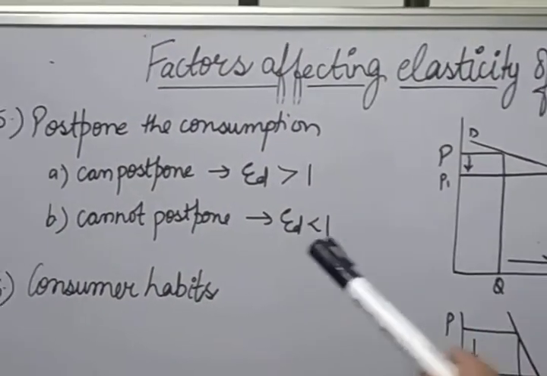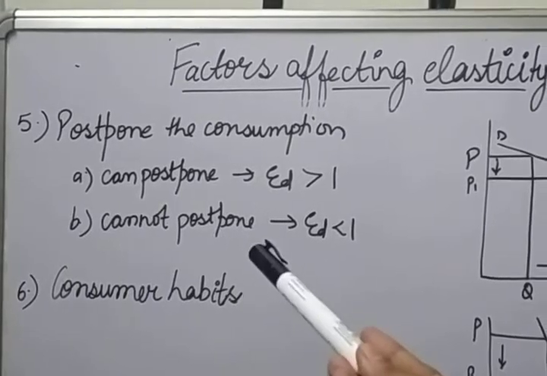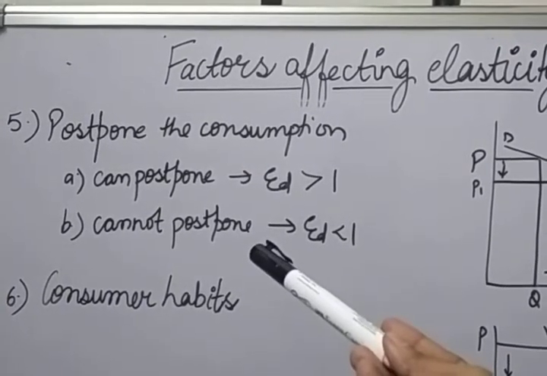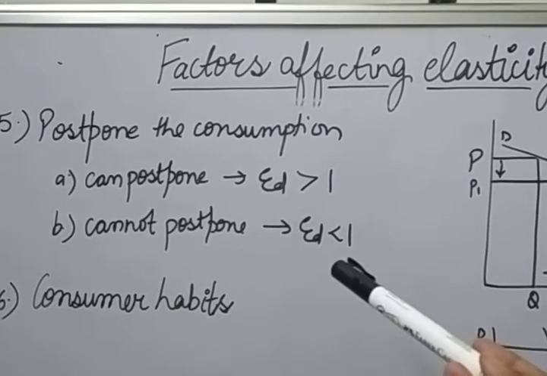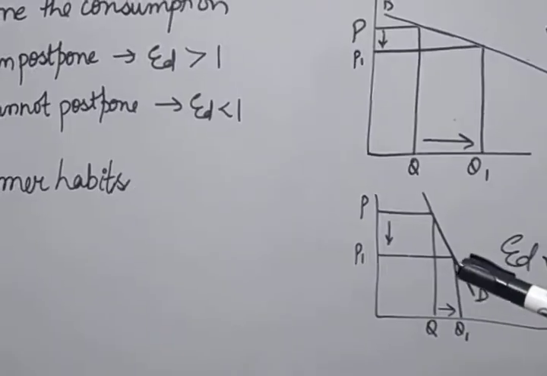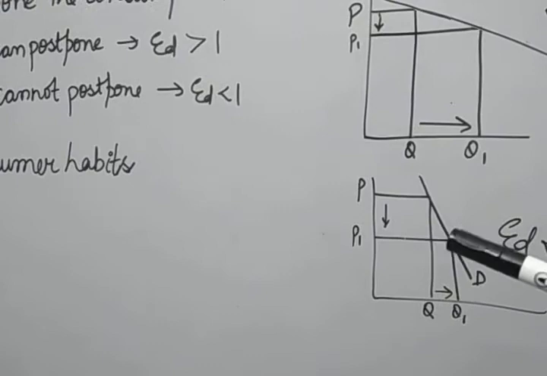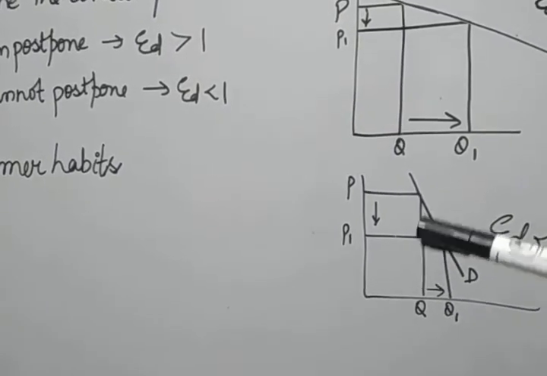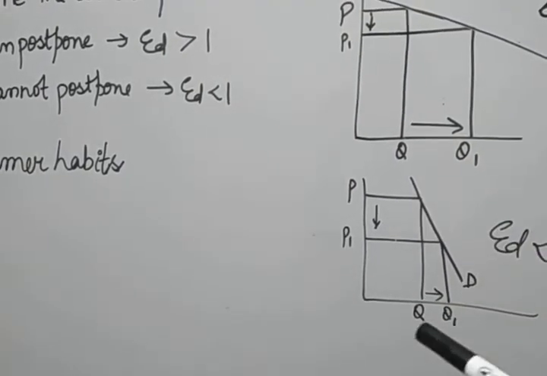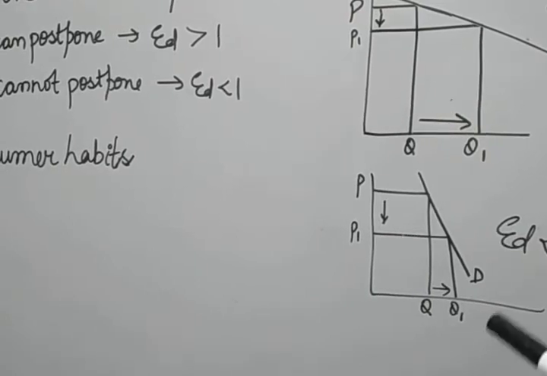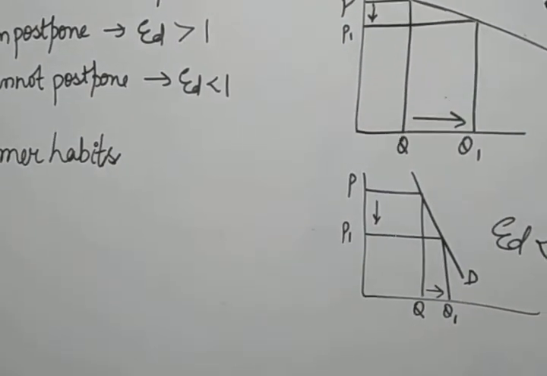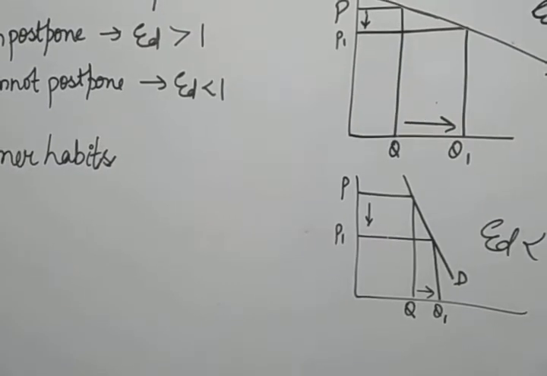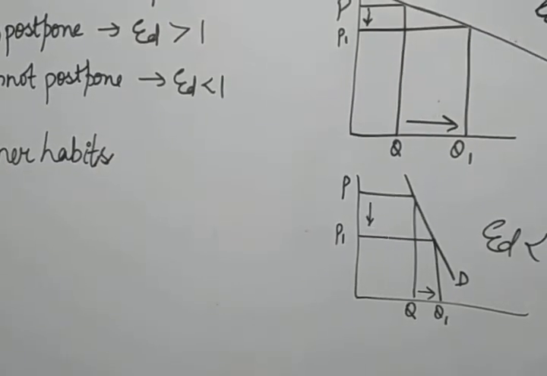And for commodities whose consumption cannot be postponed, the elasticity will be lesser than 1. That means, just like medicines or other very important things, even with a large change in the price, only a very small quantity will be affected, because the consumer is not going to postpone the consumption. He can reduce it a little according to the price, but he cannot postpone.